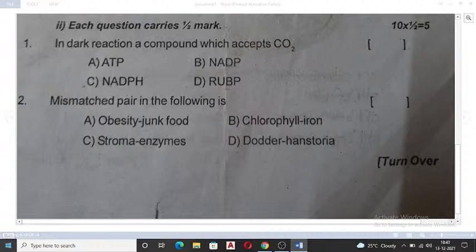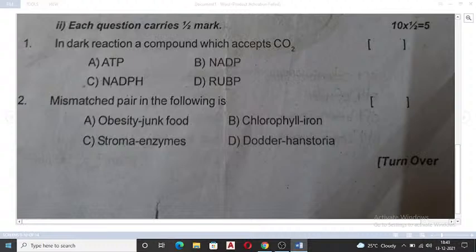In dark reaction, a compound which accepts carbon dioxide. What is the compound that accepts the carbon dioxide? Is it ATP? Is it NADP? Is it NADPH or is it RUBP? In dark reaction, a compound is there that accepts the carbon dioxide.